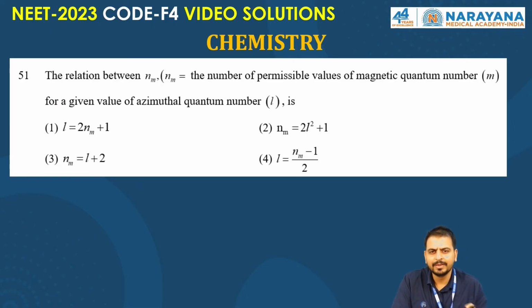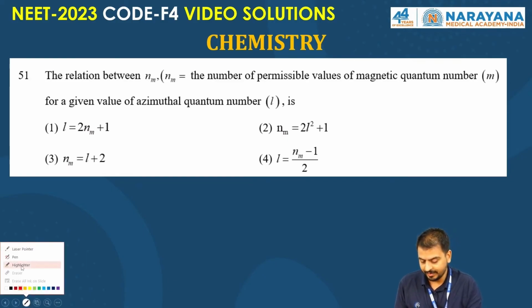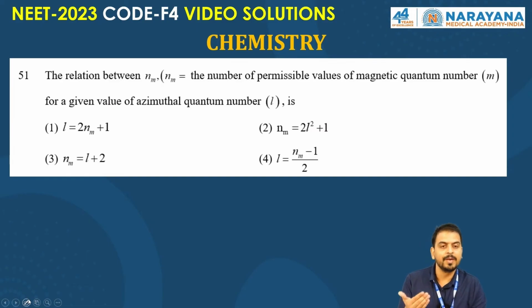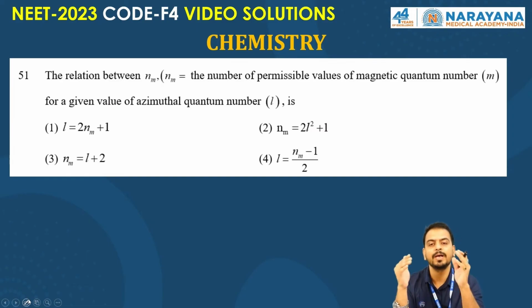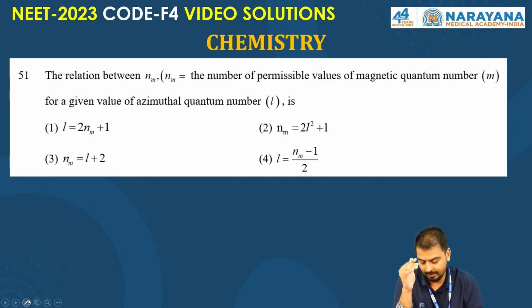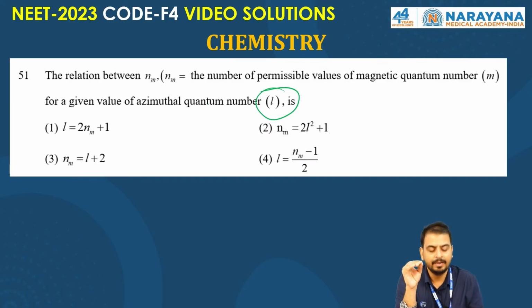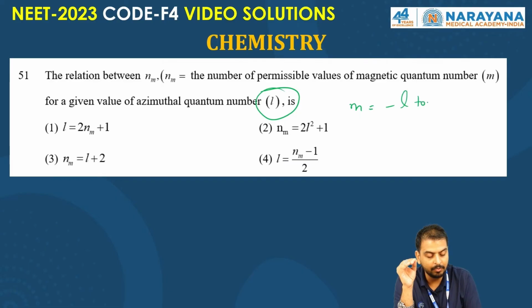Question number 51. They have just played with the language of the question, but the question is very simple, and I think you might have practiced many times in the class, right? The question says the relation between the number of permissible values of magnetic quantum number for a given value of the azimuthal quantum number L. The azimuthal quantum number is L, and we already know that the value of M lies from minus L to plus L.